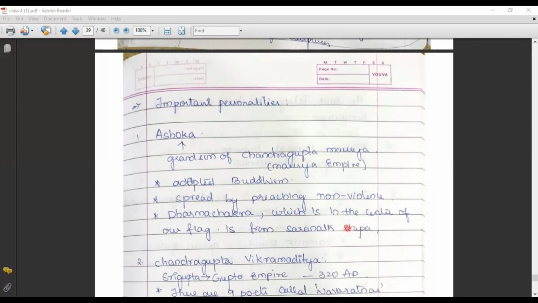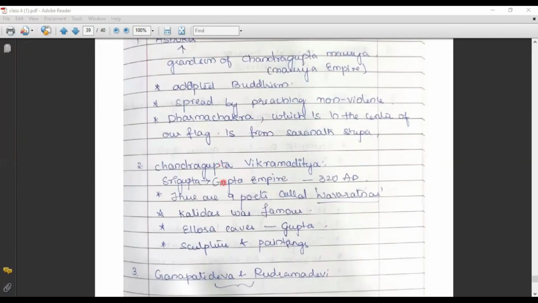In our flag, you could find a chakra, right? Dharma chakra, which is from Sarnath Stupa only. Now coming to another important personality, Chandragupta Vikramaditya. He is from the Gupta dynasty. He was a Gupta emperor in 320 AD. There were 9 poets in that empire called the Navaratnas. Kalidasa was famous among them. Ellora caves were constructed by Guptas only. The sculpture and the painting are also unique regarding the Gupta dynasty.